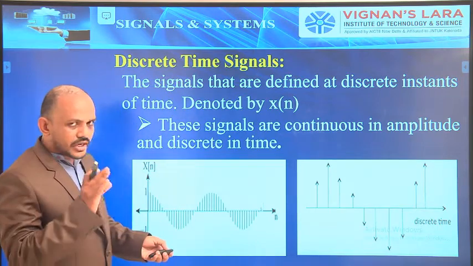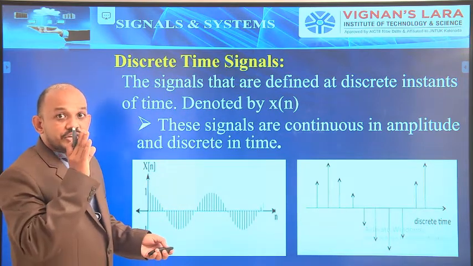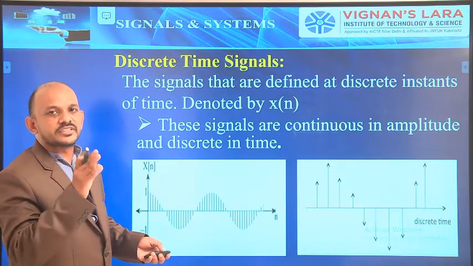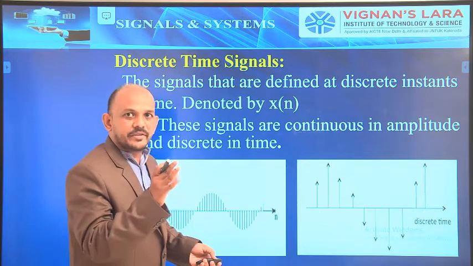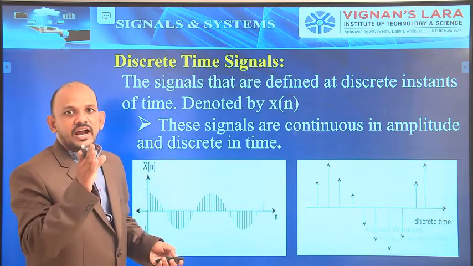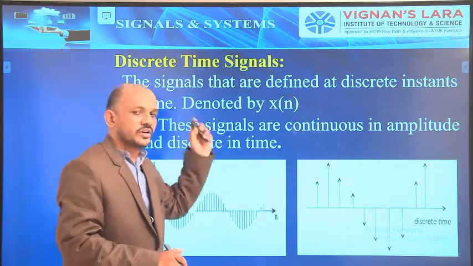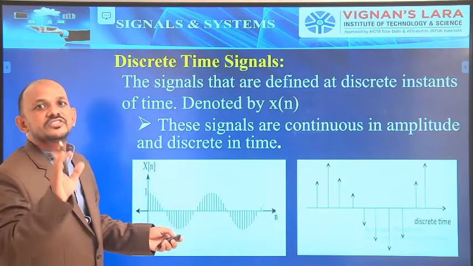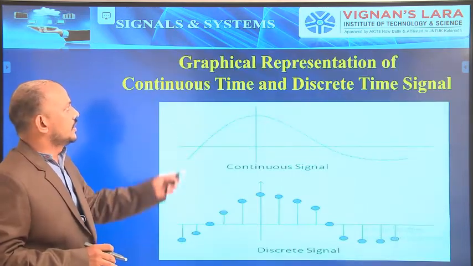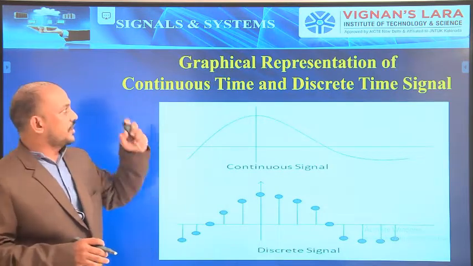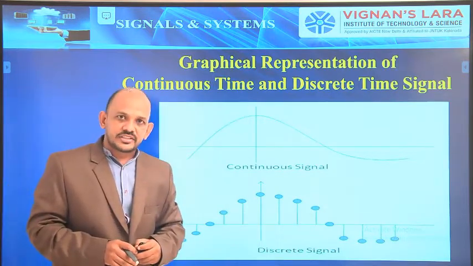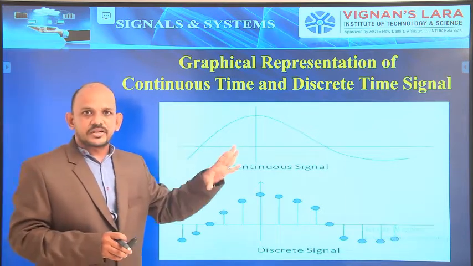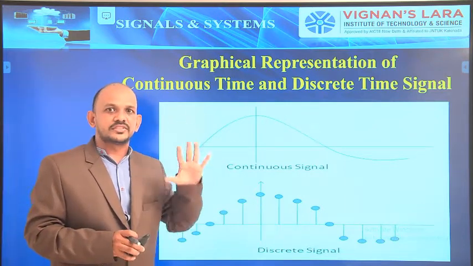In continuous time signals both the time and amplitude are continuous, whereas in discrete time signals only the time is discrete and the amplitude is continuous. Next, graphical representation of some continuous time signals and discrete time signals. Now I am explaining the graphical representations for some continuous time signals and discrete time signals.